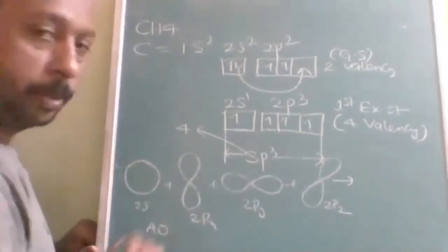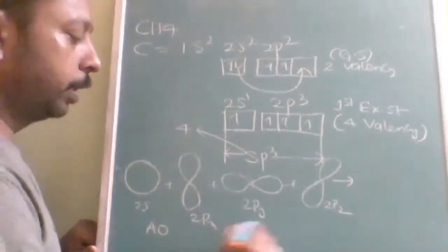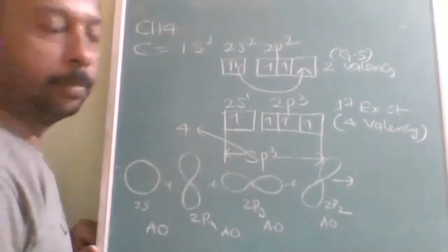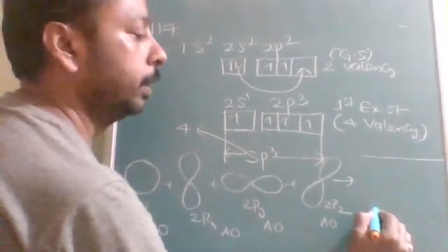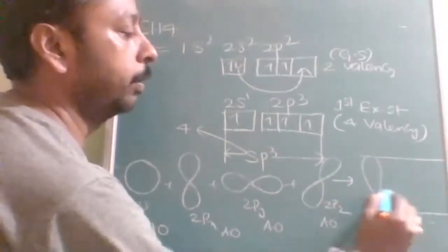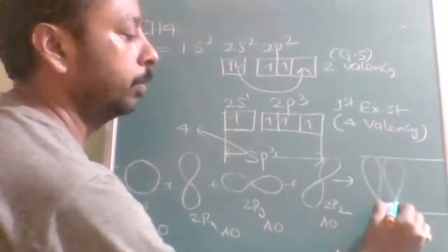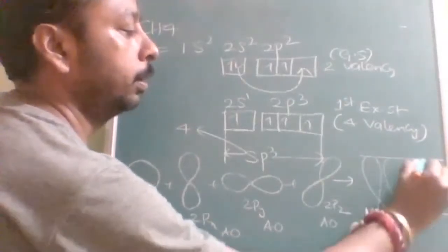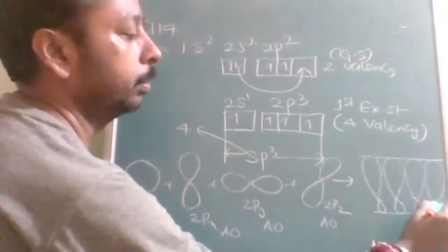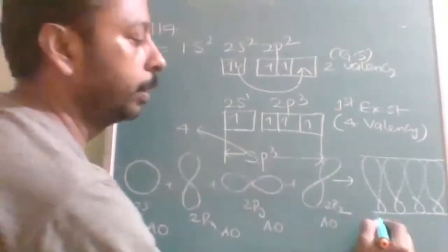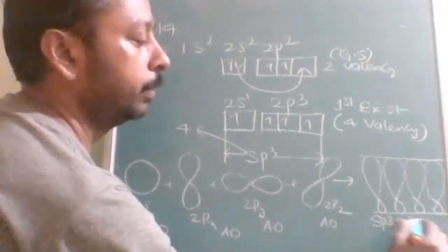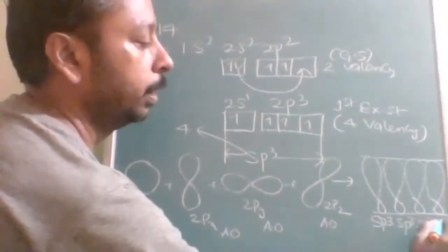These are atomic orbitals. 4 atomic orbitals combined, therefore it will result in 4 molecular orbitals. This is the first, second, third, and fourth. The name of all the orbitals will be sp3.